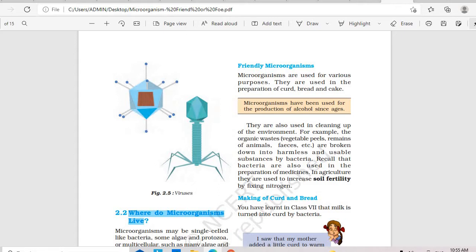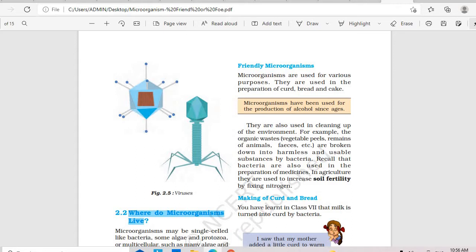In our everyday life, we can see a lot of organisms helping us. For example, you would have observed your mother at night. She puts a few drops of curd into the warm milk, and the next day the whole milk becomes curd. How does this happen? It happens because the curd has a bacteria called lactobacillus, which helps in the conversion of milk to curd.